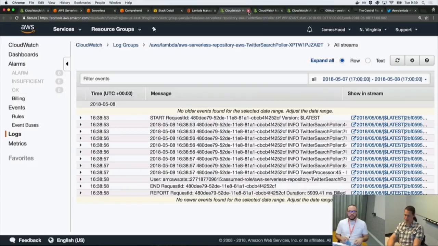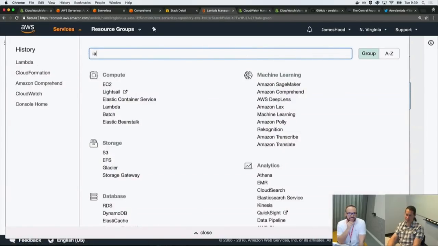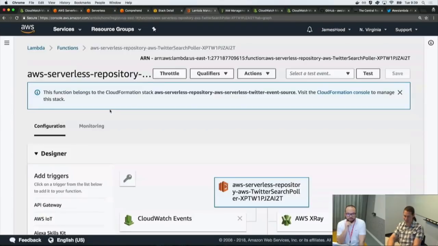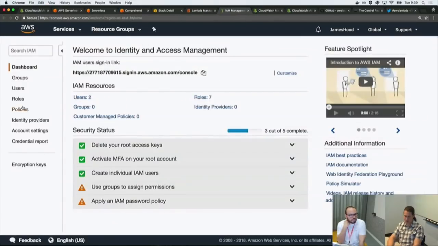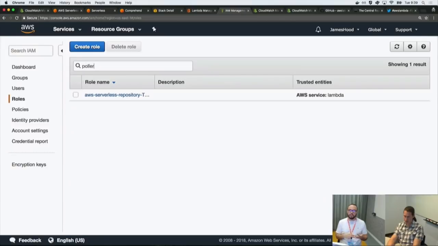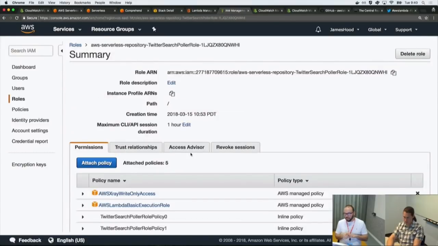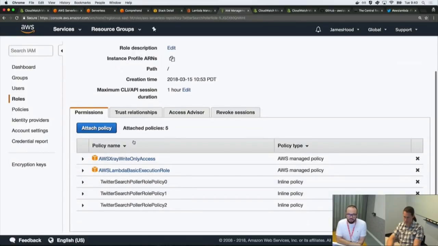Oh, I know what happened. When you create this function, it doesn't have permissions. Normally when you deploy it, you wouldn't go and hack the name the way that I did. So let me find the role. For those of you watching this stream, normally we would go to the same template and add additional policies and permissions. Because we're short on time, we have 20 minutes before we finish, we just make that little change.